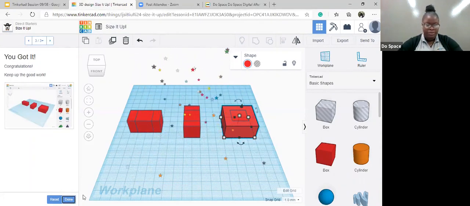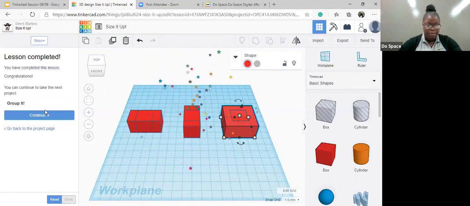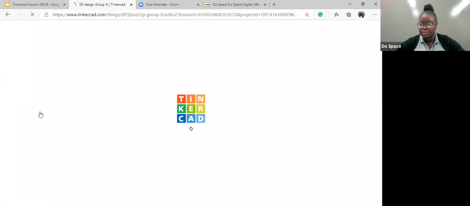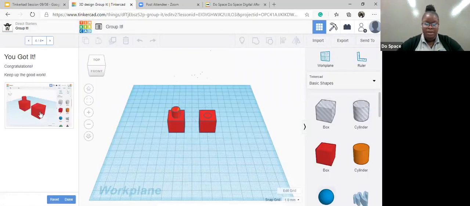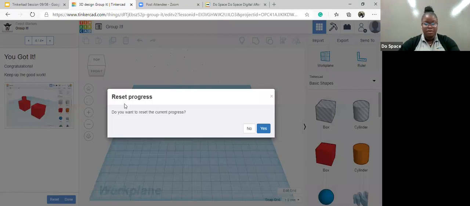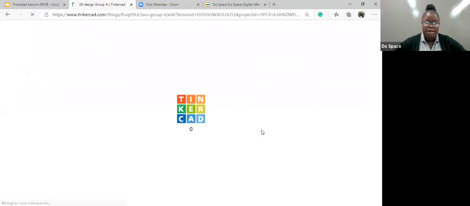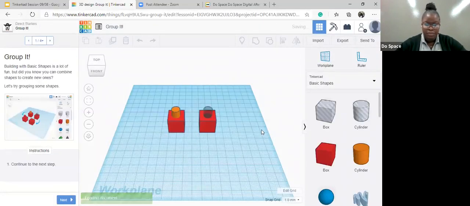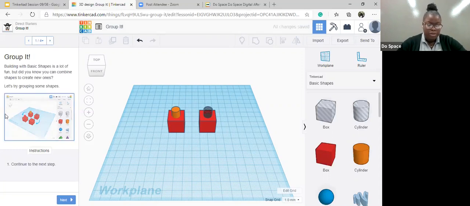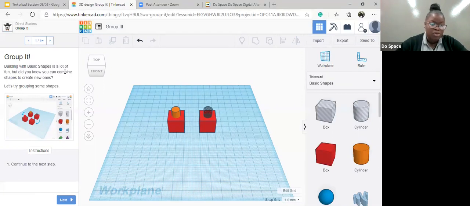Nice. So the next step would be to learn how to group our items. Because I'm guessing if you want to combine more than 2 shapes together, it helps to learn how to group the items together. So let's see how we go about grouping. Building with basic shapes is a lot of fun, but did you know you can combine shapes to create new ones? Let's try grouping some shapes.